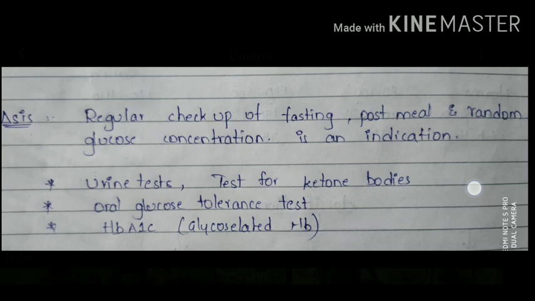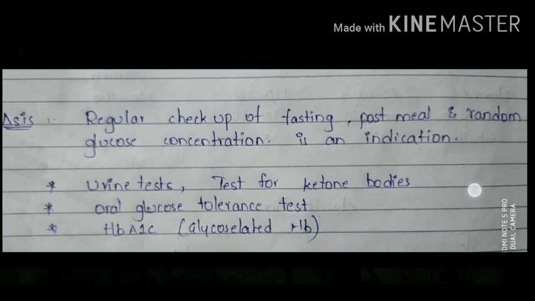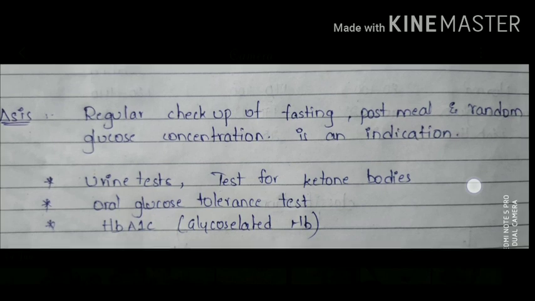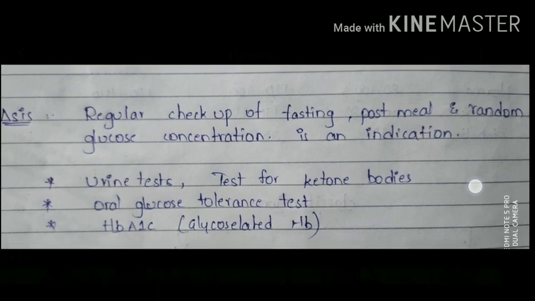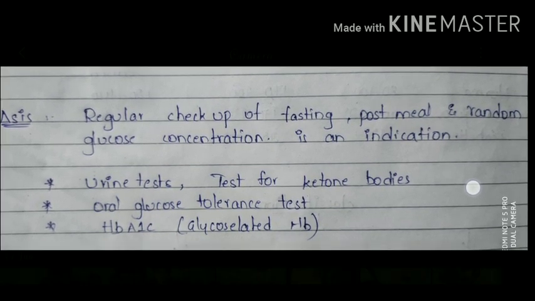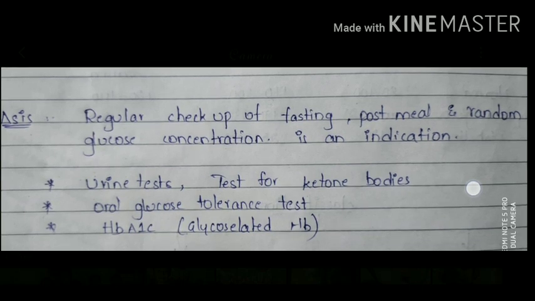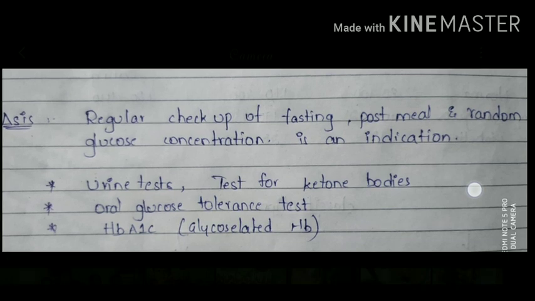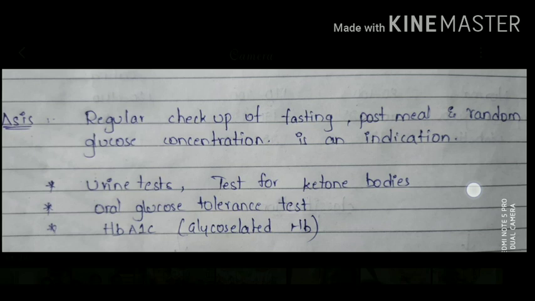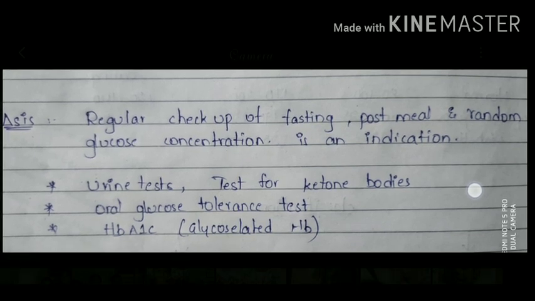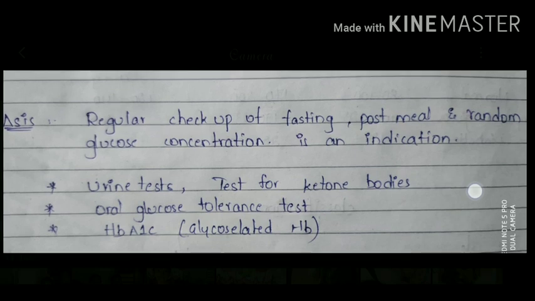But the diagnosis is not based only on the urine test, as there are chances of some positive and negative results. In addition to this, the diabetic glucosuria is differentiated from the elementary glucosuria. And the test for the ketone bodies in the urine, that is ketonuria, is used to assess the severity of diabetes mellitus.